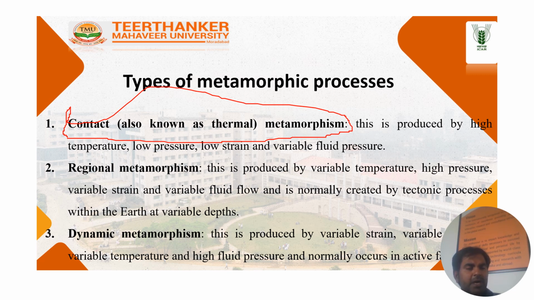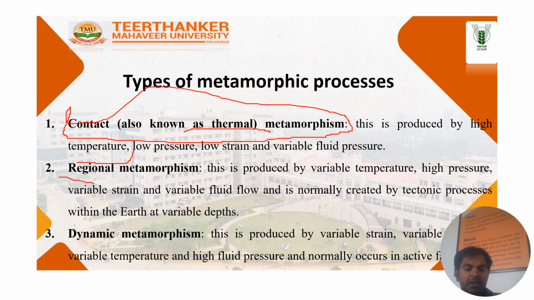The heat comes onto the surface of the rocks and minerals, and slowly they change into metamorphic rocks. Here it is produced by high temperature, low pressure, low strain and variable fluid pressure. So only the temperature is high, which is why it is known as thermal metamorphism, because only the temperature is involved.